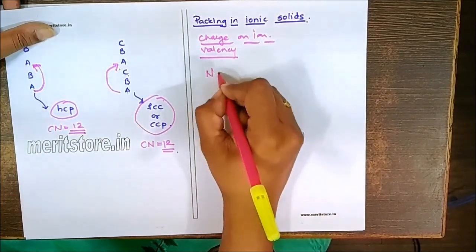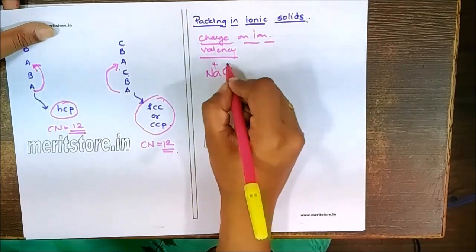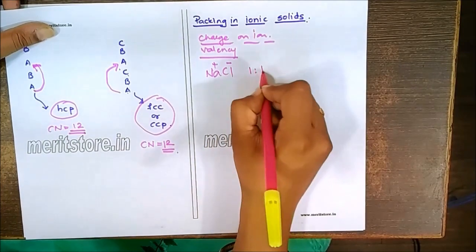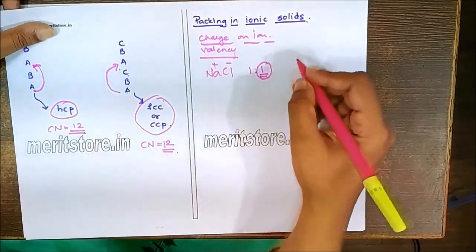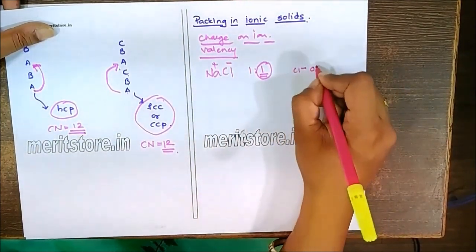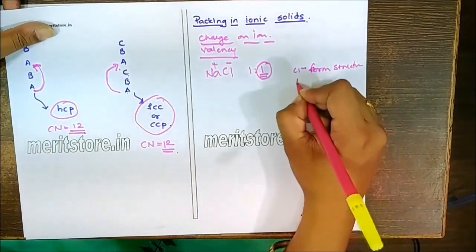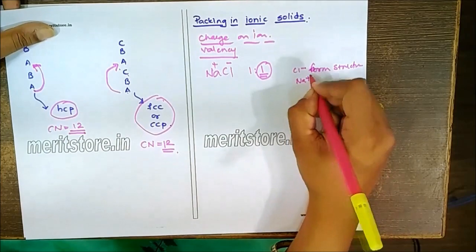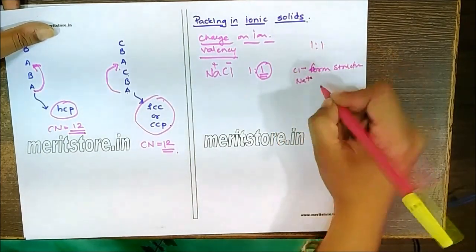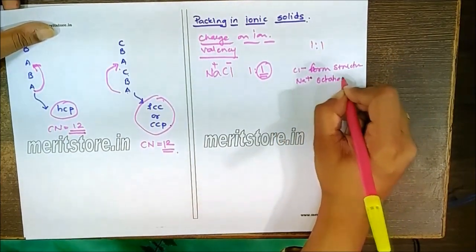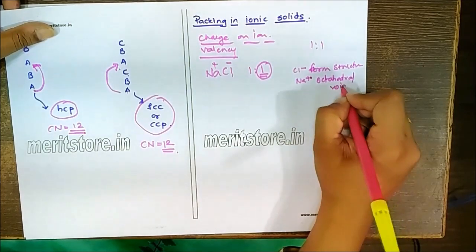For example, if I talk about a compound like NaCl, Na is plus and Cl is minus, the ratio is 1:1. So it is expected that Cl minus will form a structure, and in this particular structure, the Na plus will occupy the void. But since the ratio is 1:1, it is expected to occupy the octahedral void.